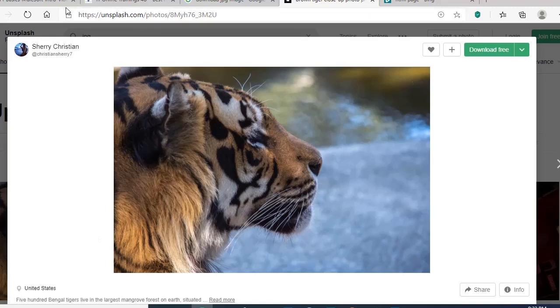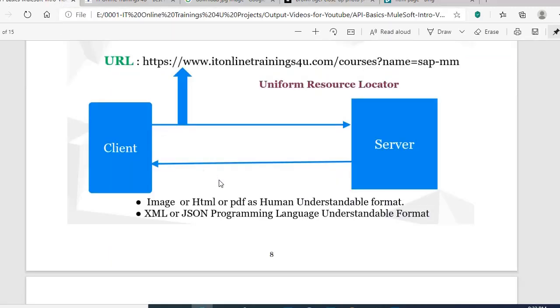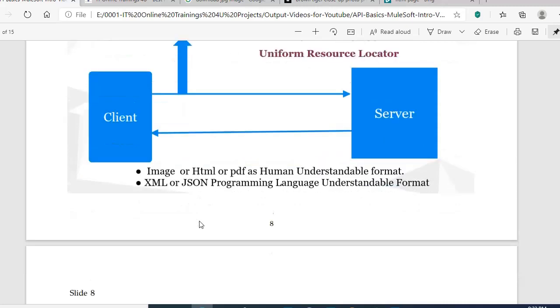How the system or application can understand that it is a tiger image is by using XML or JSON formats. Let's see how XML data or JSON data will look. Now we know how the image looks and how the web page is visible. Now let's see how the XML and JSON formats are understandable to the programming language.